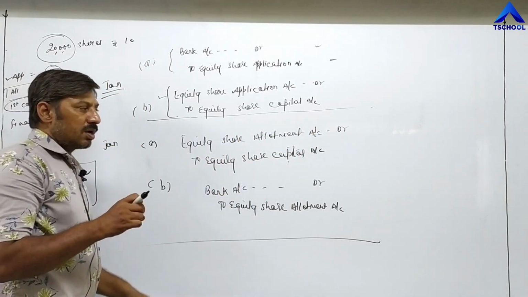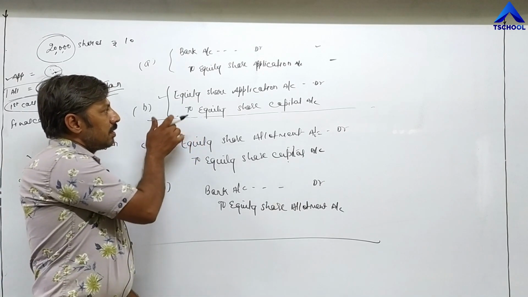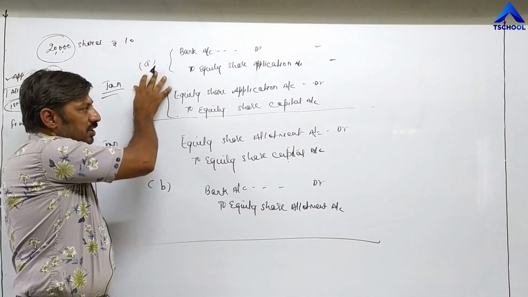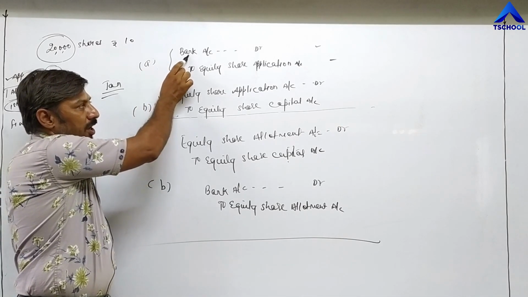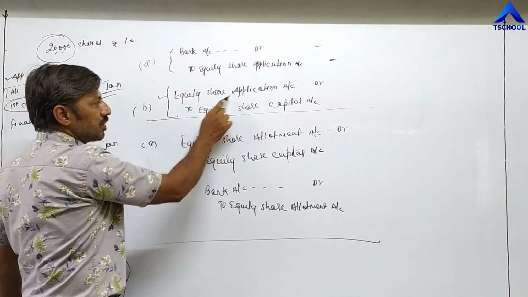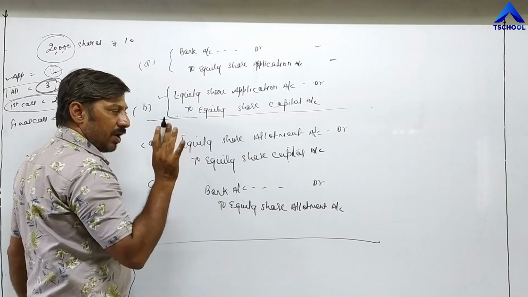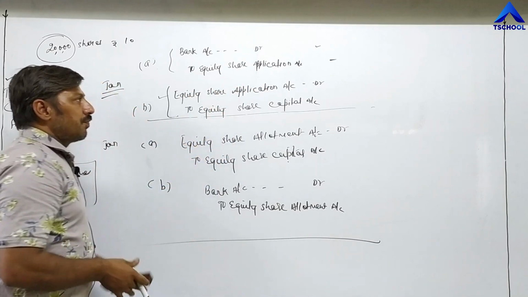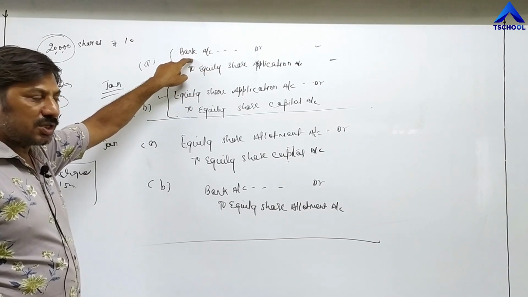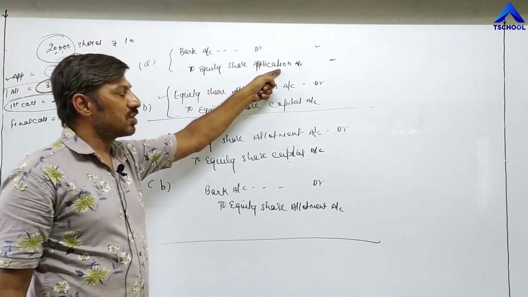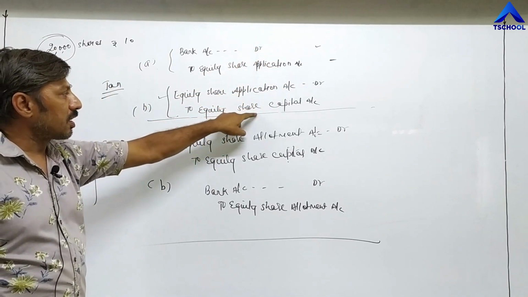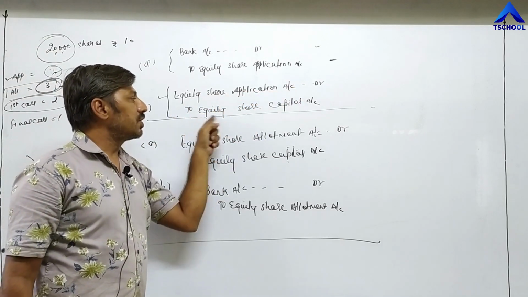To learn in an easy manner, try to understand the first two entries very carefully. The first entry is bank account debit to equity share application. Then equity share application to equity share capital. You have to understand the meaning of these entries also. First of all, the company is receiving a check for which installment? The first installment. That's why bank account debit to equity share application. After receiving the application money, it will be transferred to the capital account, so equity share application account debit to equity share capital.